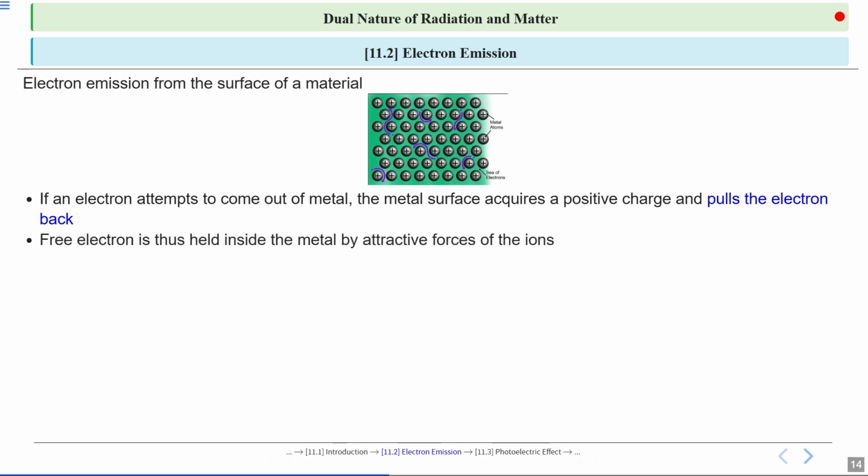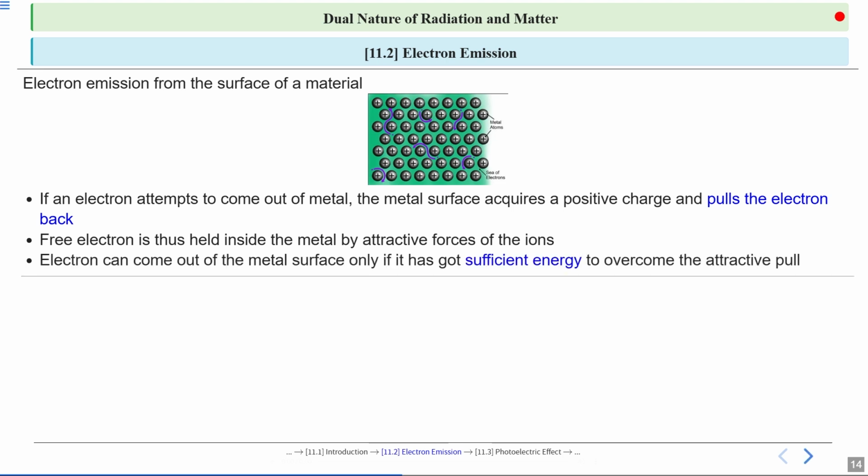This means that the free electrons inside the metal are actually held in place by the attractive forces from the positive ions in the metal lattice. These forces keep the electrons bound within the metal even though they can move around freely inside. So while electrons are mobile within the metal, they can't just escape on their own. For an electron to actually leave the metal surface, it must gain enough energy to overcome this attractive pull. This energy required is called the work function, and it's different for each material.